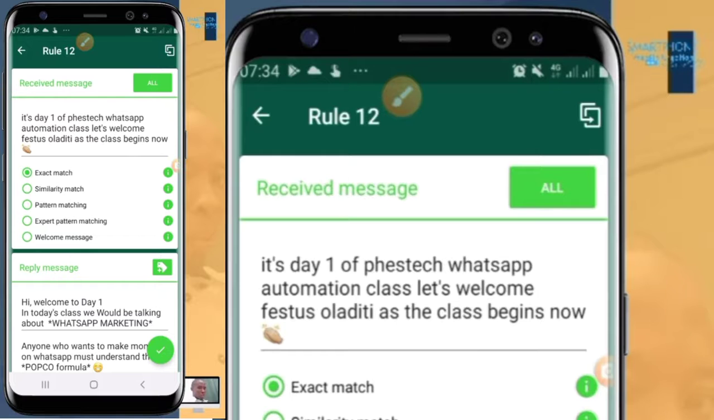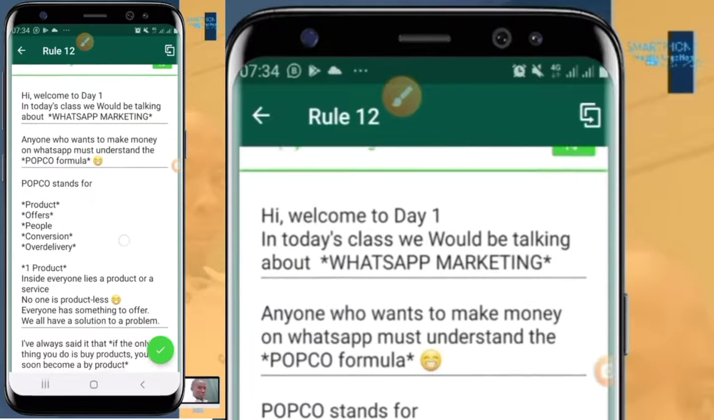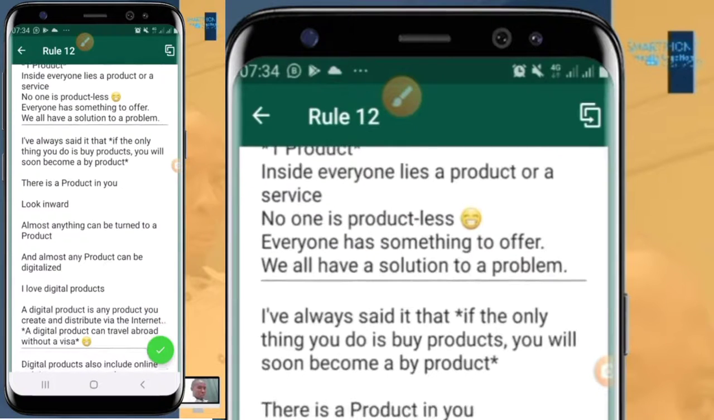So the way I've done it, this is for day 1 for this particular class. All what I'll be teaching in that class: "Hi, welcome to day 1. In today's class, we will be talking about WhatsApp marketing." So look at slide 2: "Anyone who wants to make money on WhatsApp must understand..." and it goes like that. I've broken it down into slides.